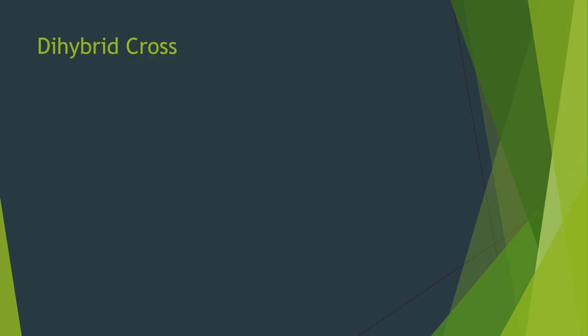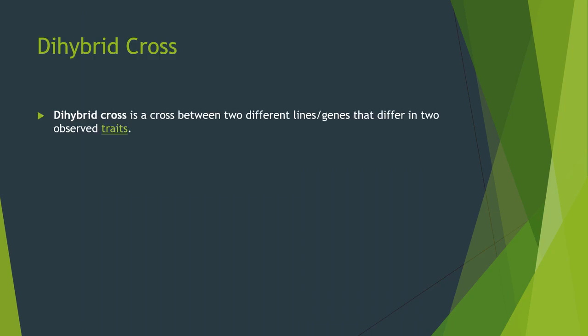Okay. Our next topic is dihybrid cross. Di means here we are going to take two different characters. After that we are going to cross the plant. This is called a dihybrid cross. So two different characters, anything you can take. You can take either seed shape and seed color, or else tall plant and flower color. Any two characters from the 7 characters you can take, and you can form the dihybrid cross.